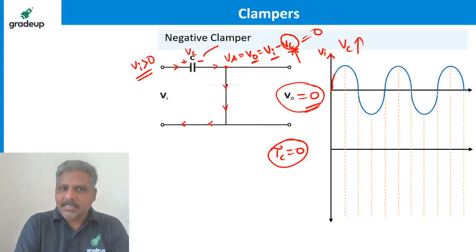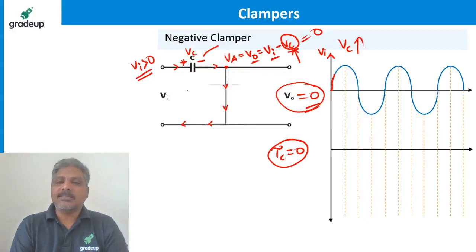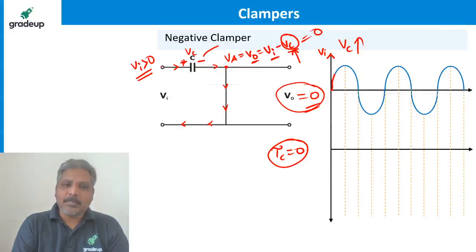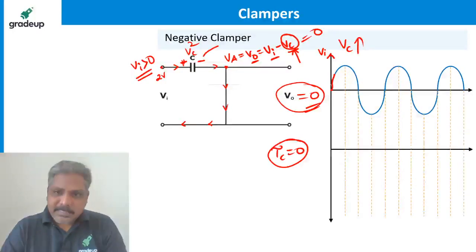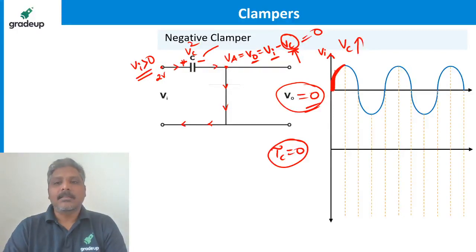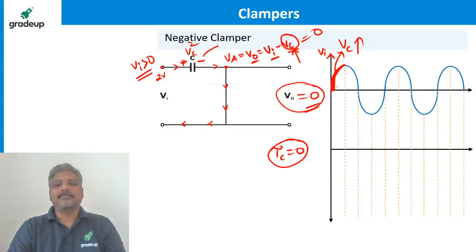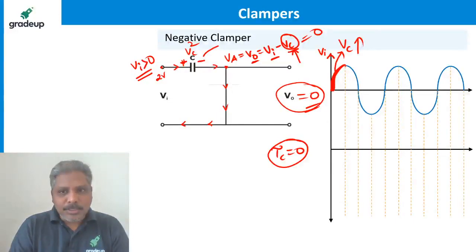Now the capacitor voltage is instantaneously increasing as per the input voltage. So whatever you apply, the capacitor is charged to that. Suppose the input is 2 volts, the capacitor is charged to 2 volts. So what is the anode voltage going to be? 0. So as input increases like this, the capacitor voltage also increases like this. This voltage, in red color, is the capacitor voltage. Is it right? So during this portion, what is the output I am getting? 0. Let me plot 0 here during this portion.